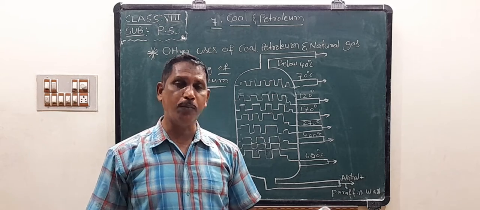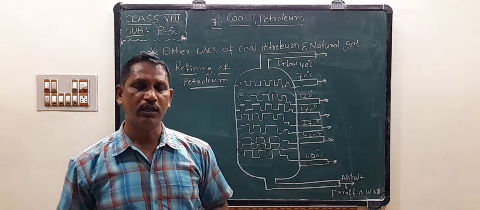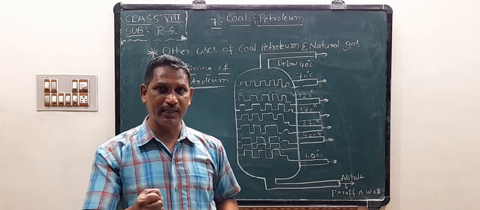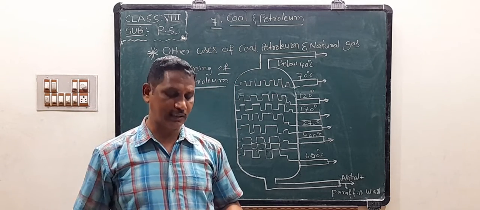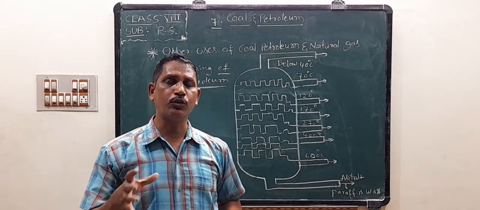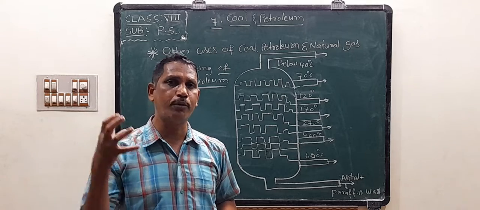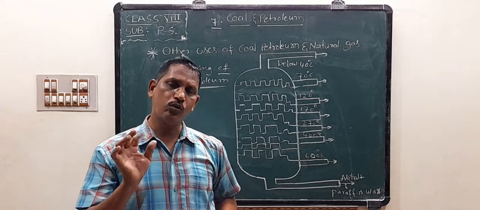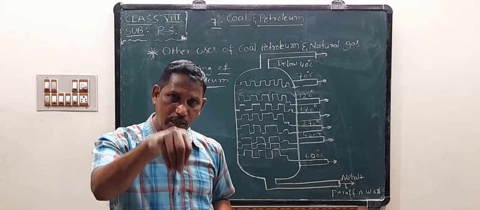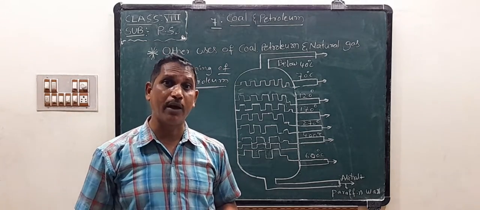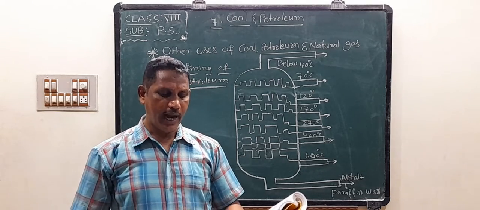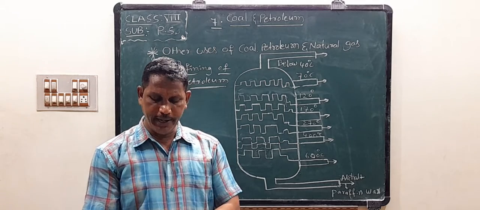Coke is a tough, porous and black substance. It is an almost pure form of carbon. Coke, coal tar, coal gas all contain carbon atoms, atomic number 6. Coke is used in the manufacture of steel and in the extraction of many metals.